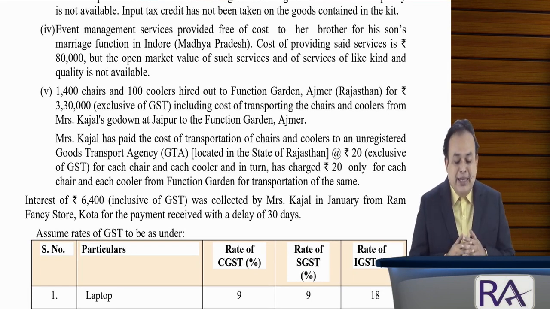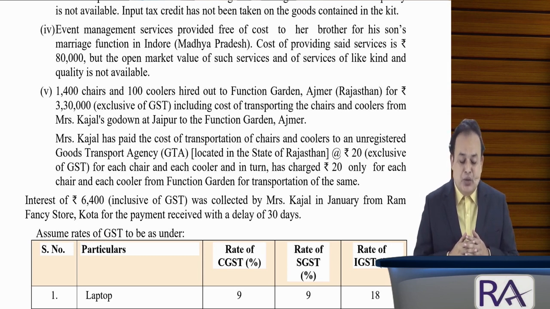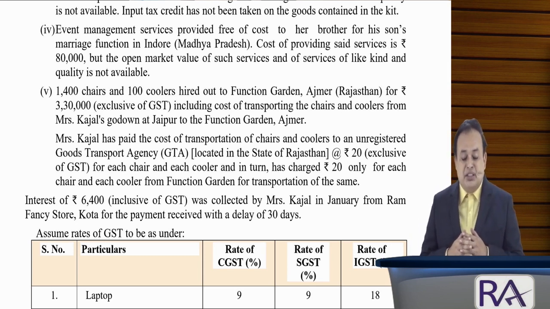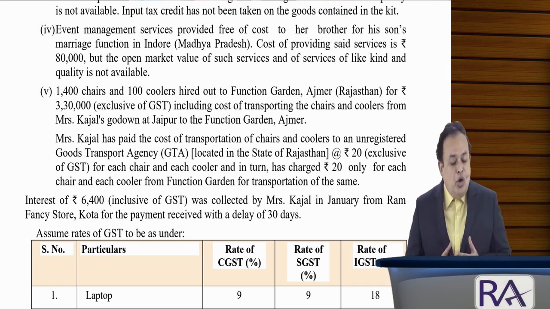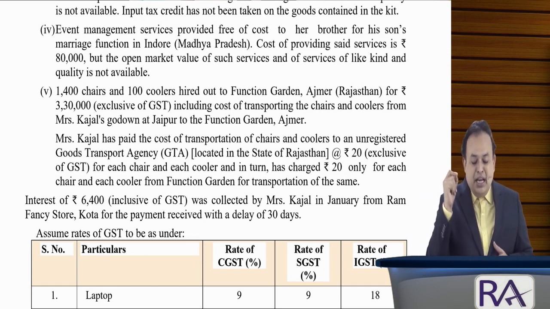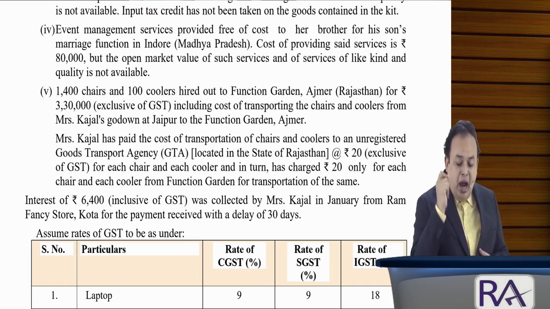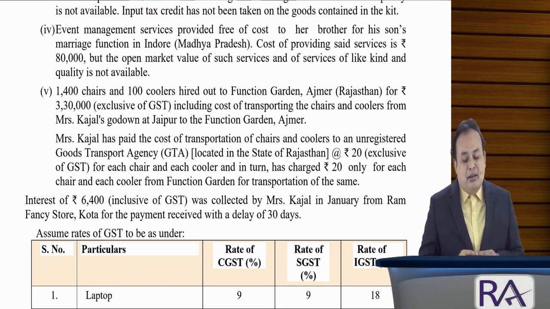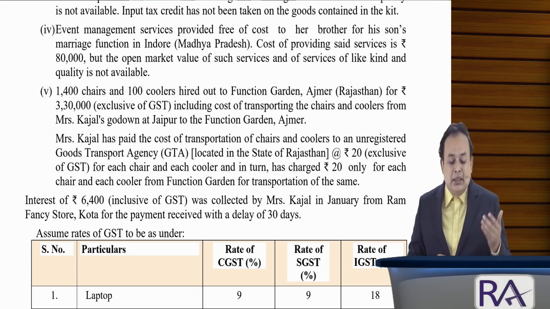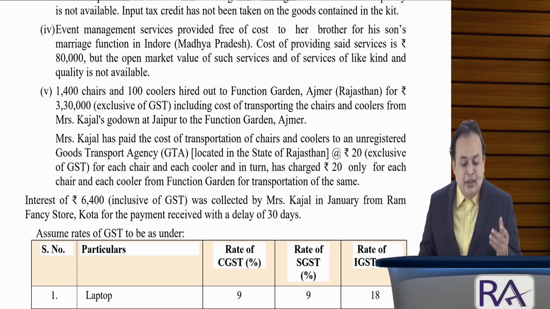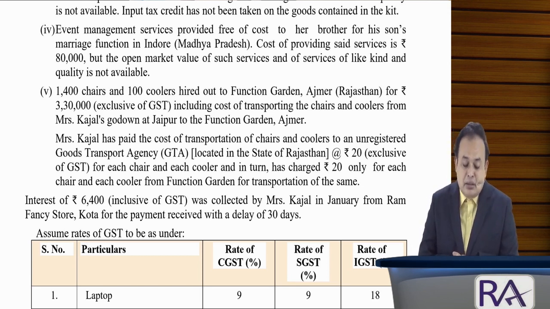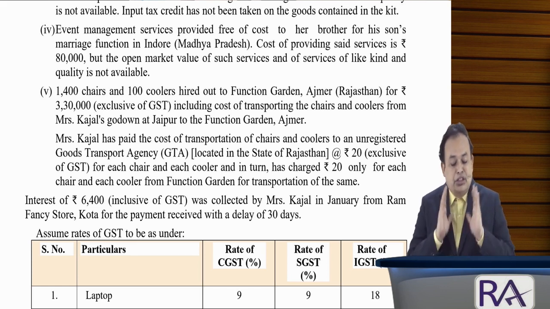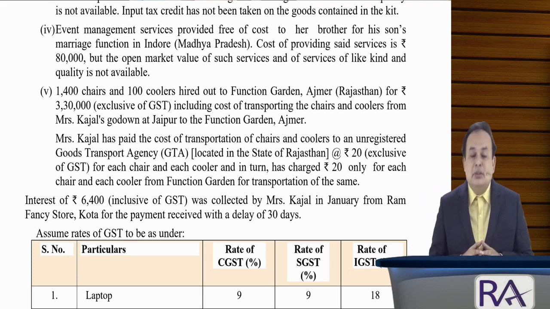Cost of providing said services is rupees 80,000, but the open market value of such services and of services of like kind and quality is not available. 5. 1,400 chairs and 100 coolers hired out to a function hall in Ajmer, Rajasthan for rupees 3,30,000 exclusive of GST, including cost of transportation of chairs and coolers from Mrs. Kajal's godown in Jaipur to the function garden in Ajmer.